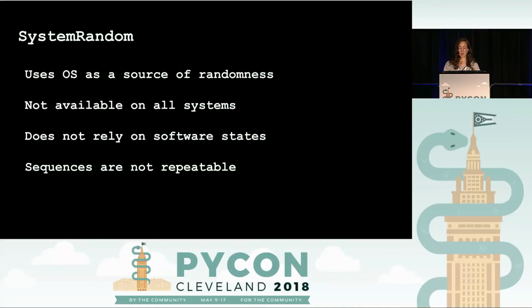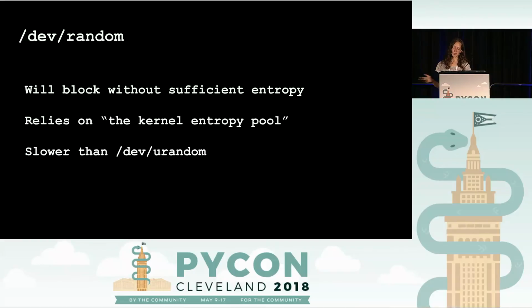So now let's talk about /dev/random versus /dev/urandom. /dev/random is purely random. It will block without sufficient entropy. It relies on something called the kernel entropy pool, which basically pulls from a number of external sources, like, for example, if I'm typing in keys, the speed that I'm doing that, or if I'm moving the mouse. But if it doesn't get enough entropy in its pool, it's going to block and wait until it has enough. So for that reason, it's slower than /dev/urandom.